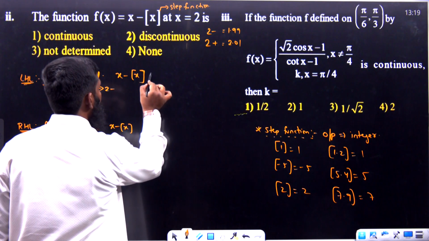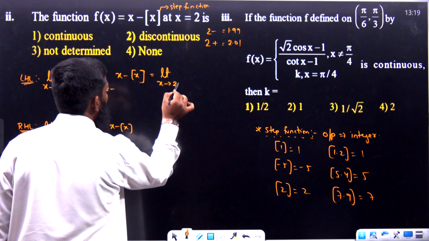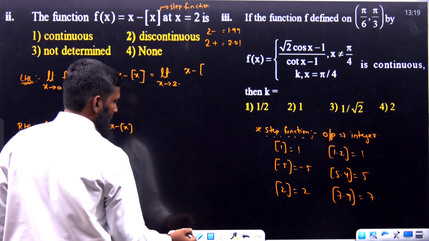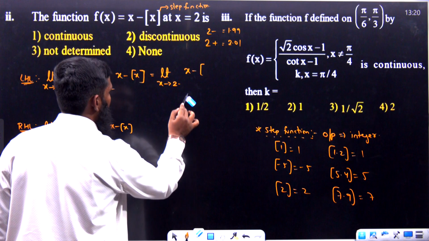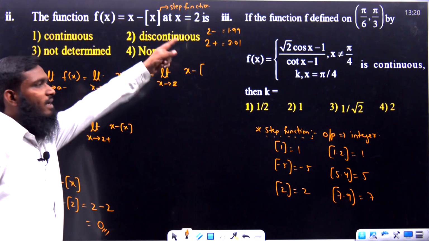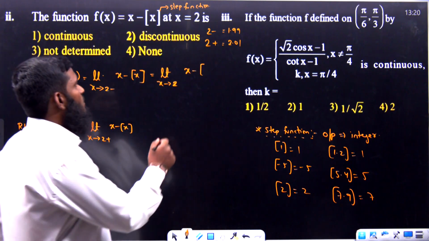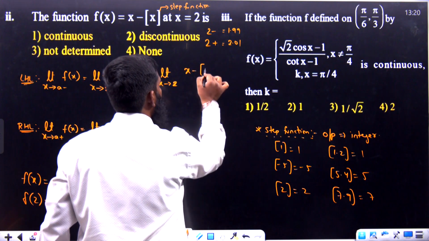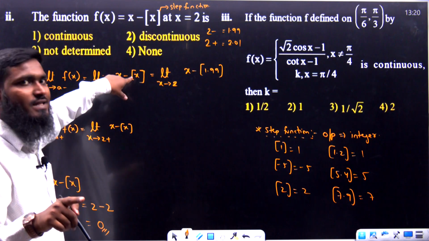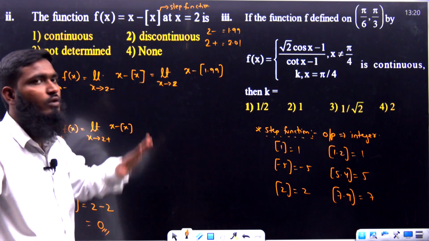Now listen carefully. It is equal to limit x tends to 2 minus, x minus the step function. Now we are substituting the 2 minus value, so we are taking this part as only 2 over here. Because we are substituting the 2 minus value, we are already applying the condition, so there is no need to take 2 minus again. So 2 minus means we are taking 1.99, and you have to substitute that value only for the step function. We are not substituting it for this x over here, only for the step function.